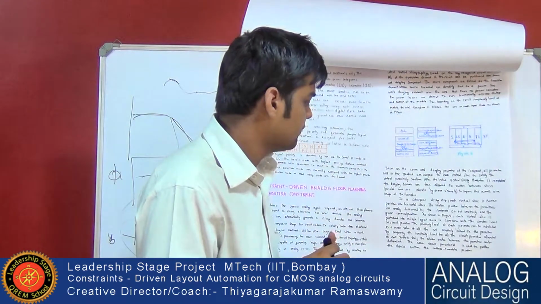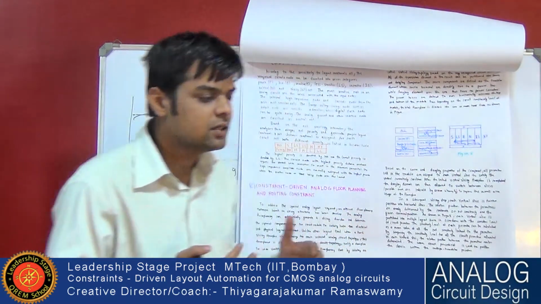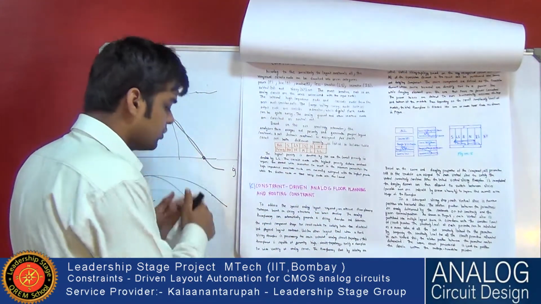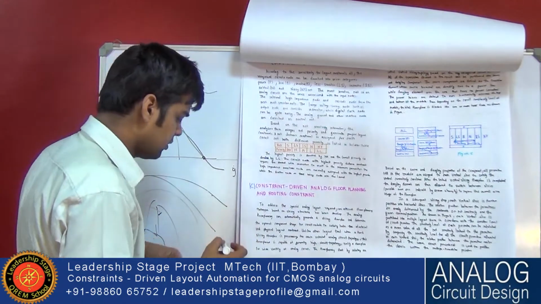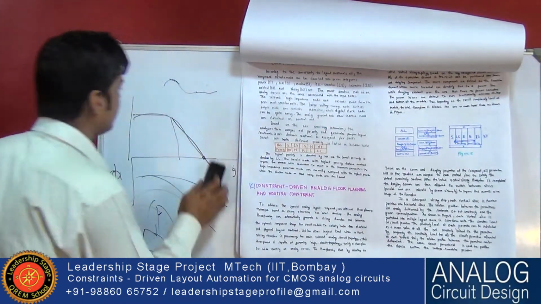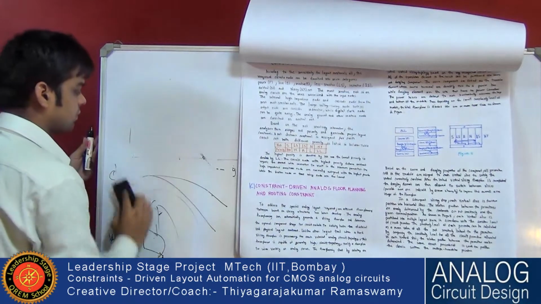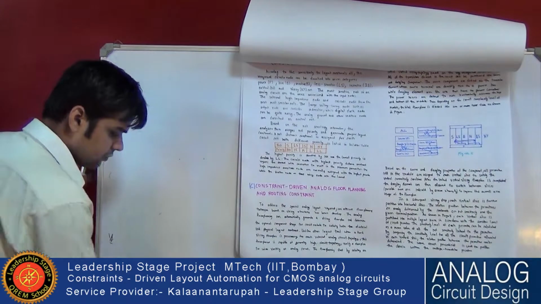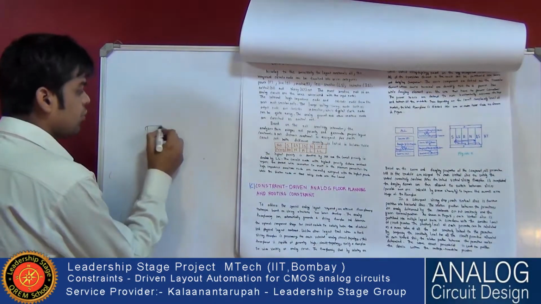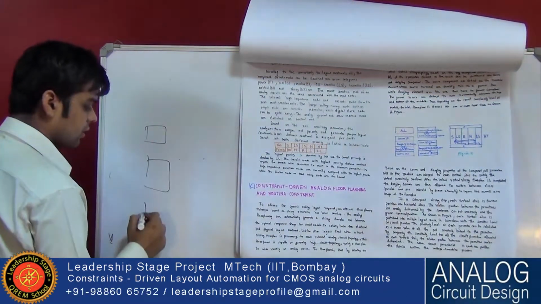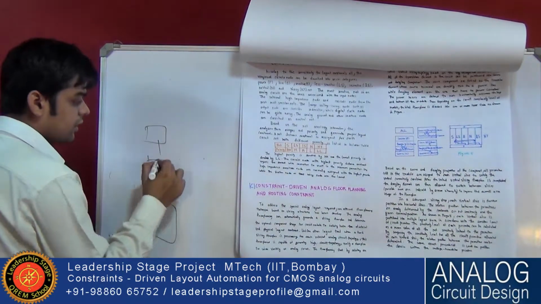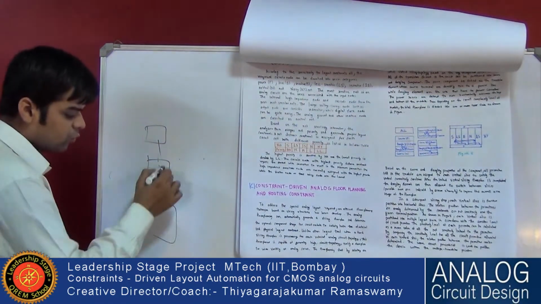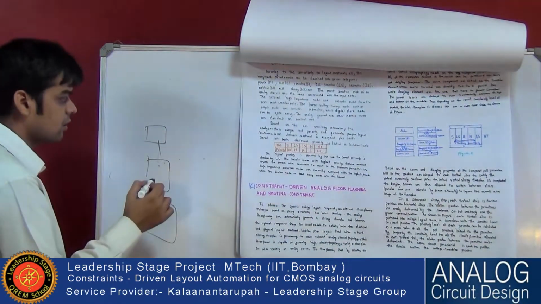Suppose these two devices are kept and they are connected, but we want to make these three devices identical.